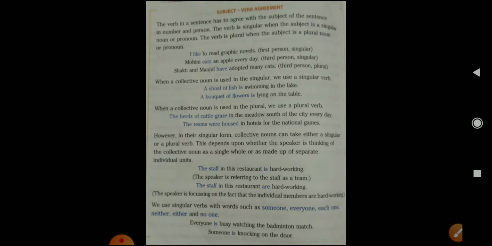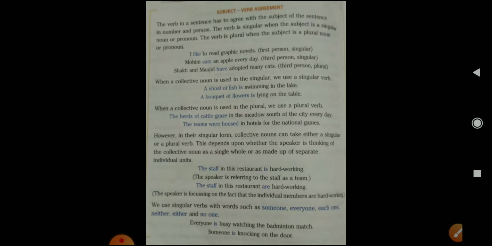You might be confused with some collective nouns. Now see about the collective noun. When a collective noun is used in the singular, we use a singular verb. Now, a shoal of fish: the a indicates that the given collective noun is in the singular form. So a singular verb is used. But in the next example you can see, when a collective noun is used in the plural form, we have to use the plural verb.